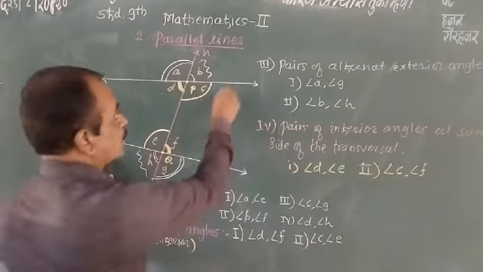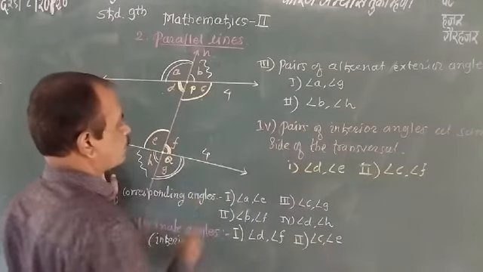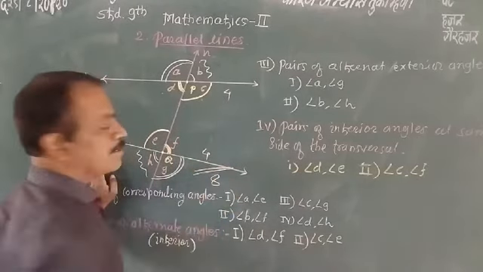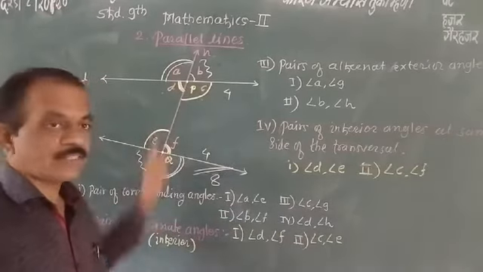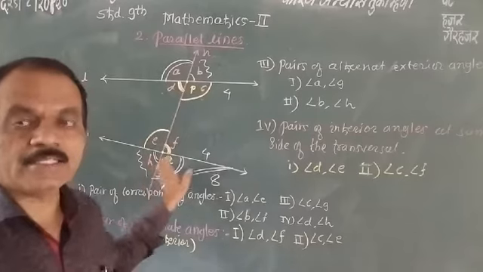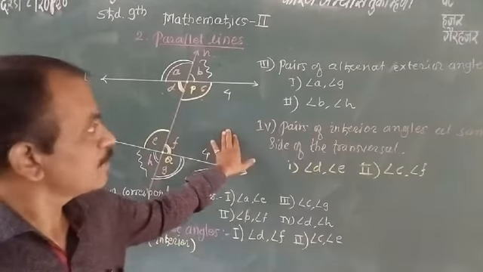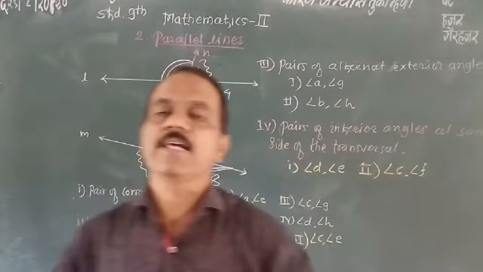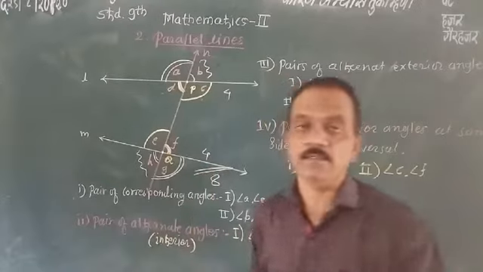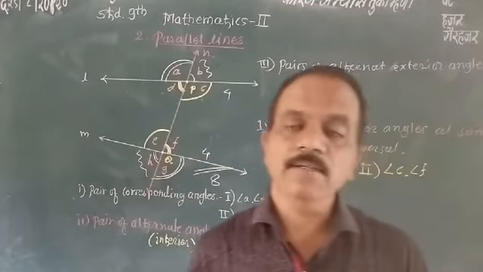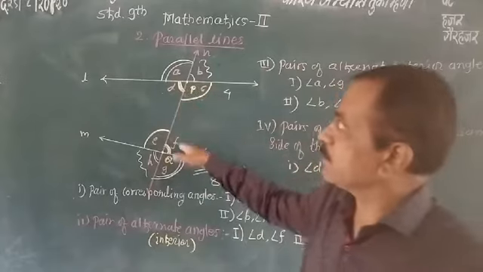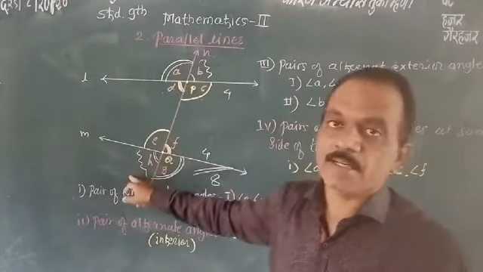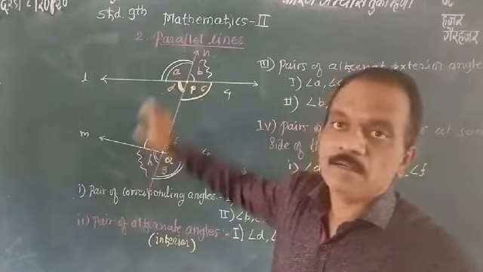So this is 4 and this is 4, and in total 8 angles are formed by the transversal to the given two lines in a plane. Then we have to see which types of angles there are: corresponding angles, alternate angles, then alternate interior angles, alternate exterior angles, and interior angles.